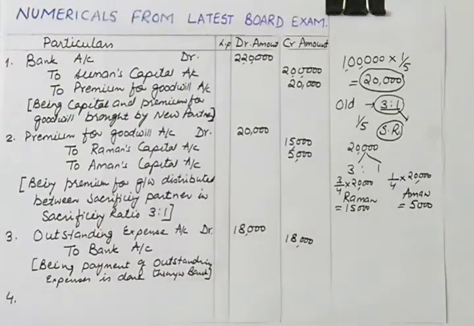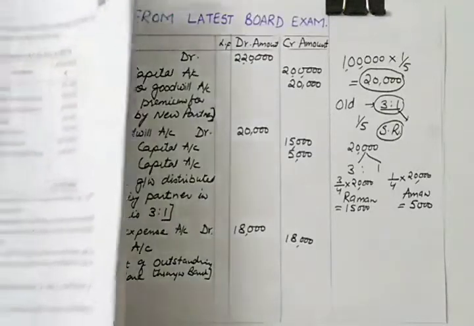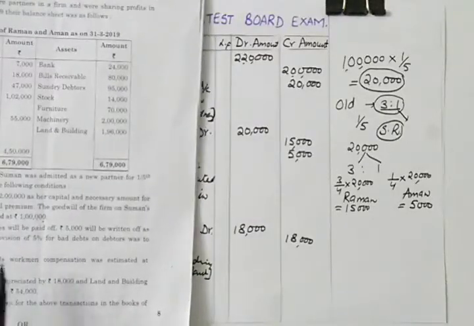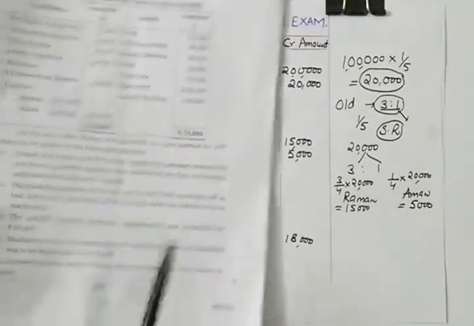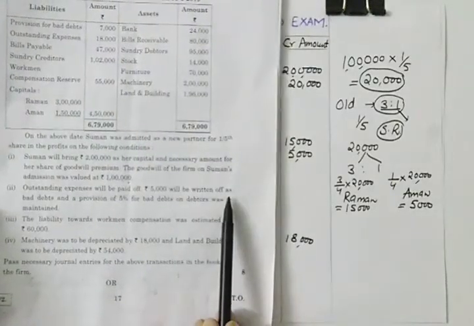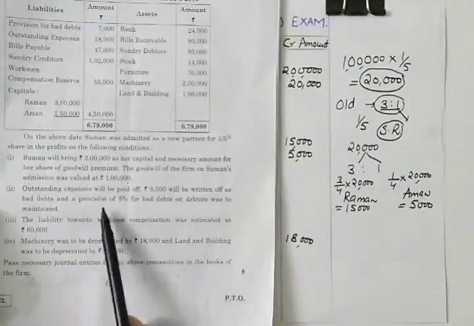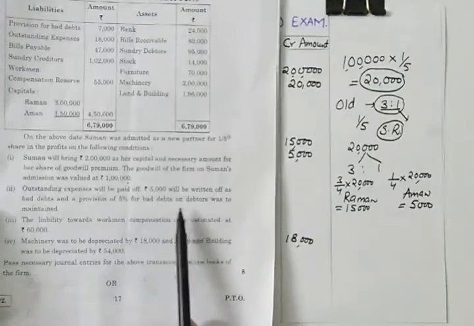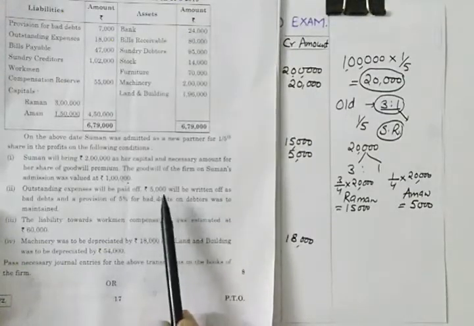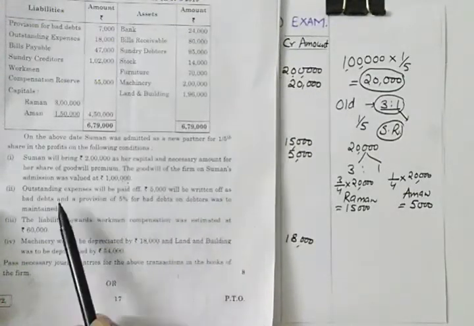Now the fourth journal entry will be, and this is a very important journal entry, this is relating to bad debts. So here 5,000 are your bad debts, and provision for bad debts is 5% on debtors. So first of all, you need to write off 5,000 as bad debts.